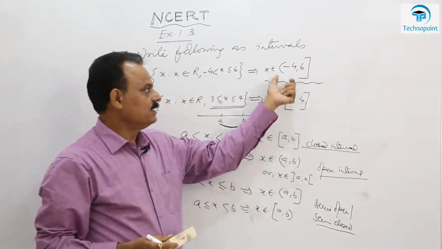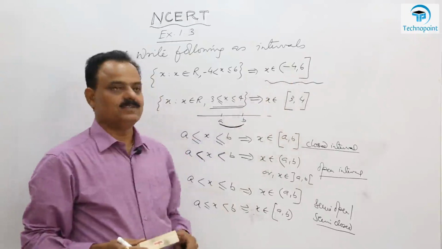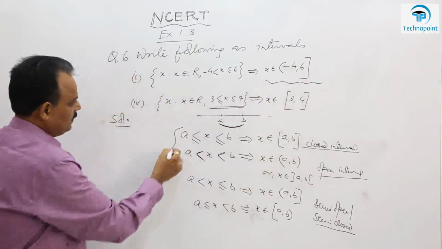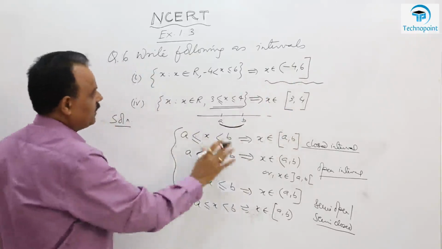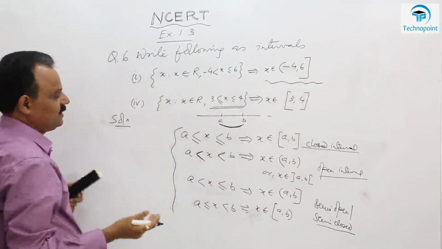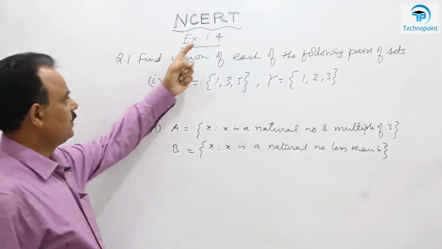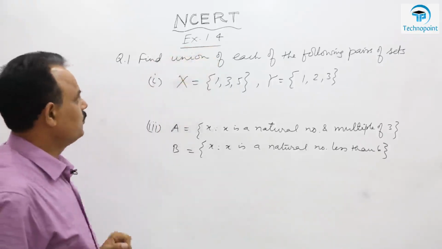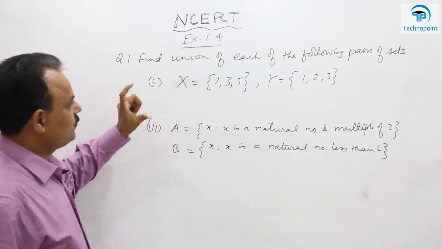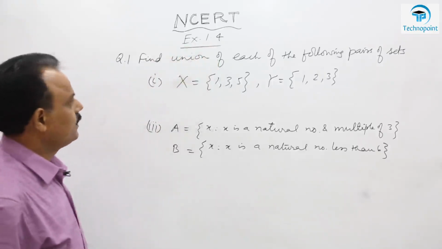and this is called semi close or semi open, as you wish. So these 4 may be the cases. So according as you can solve these problems very easy. Now exercise 1.4 of NCERT book, question number 1, you have to find union of two